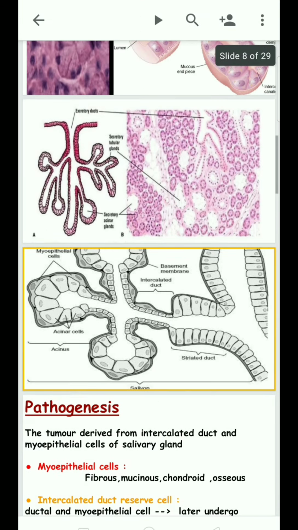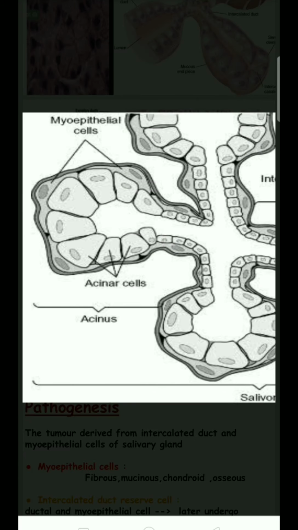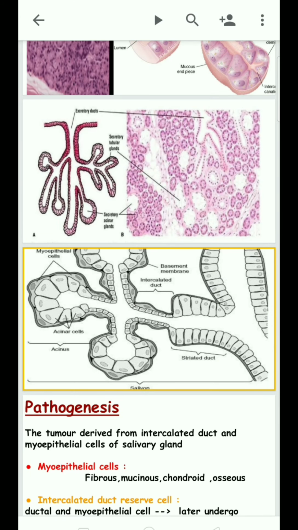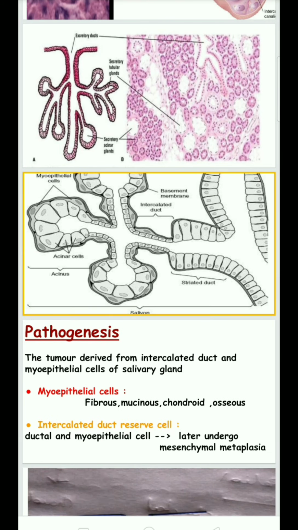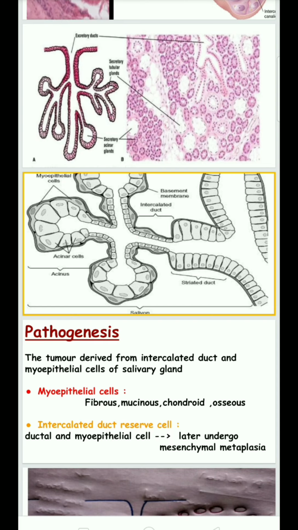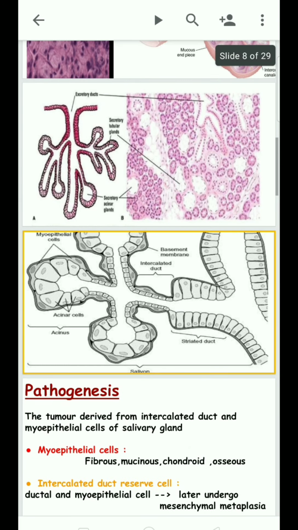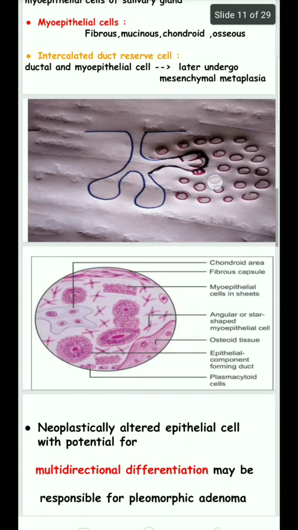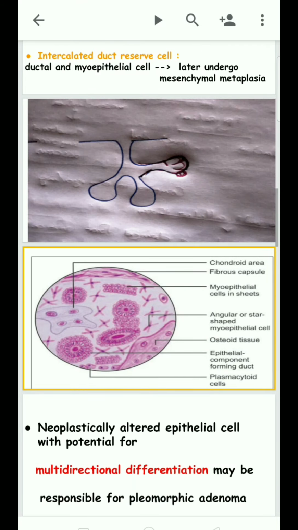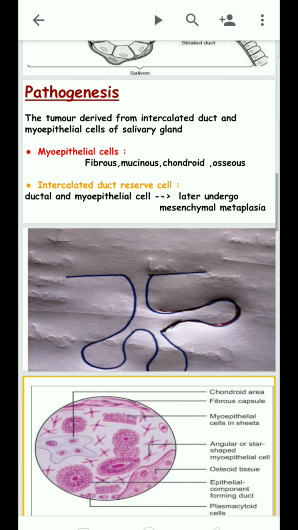One group of people say the tumor arises from the myoepithelial cells or intercalated ductal epithelial cells. These myoepithelial cells can directly change into mesenchymal cells and turn into fibrous, mucinoid, chondroid, osseous, osteoid and other different kinds of cells.